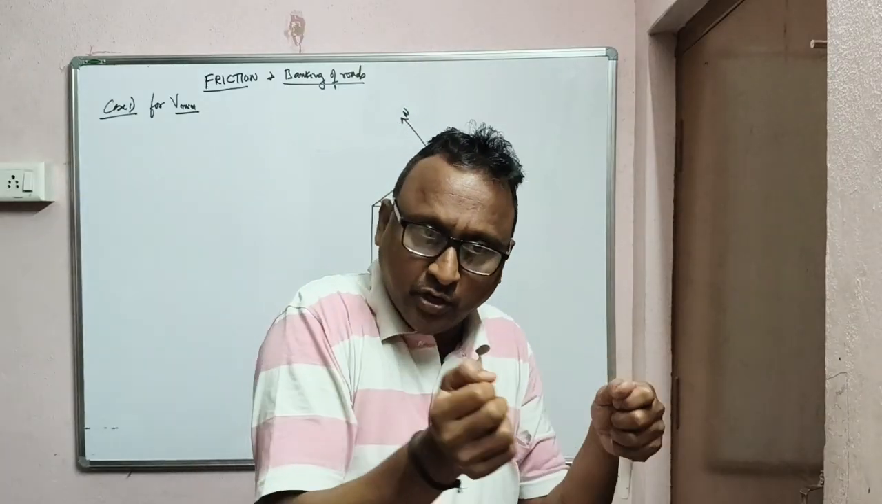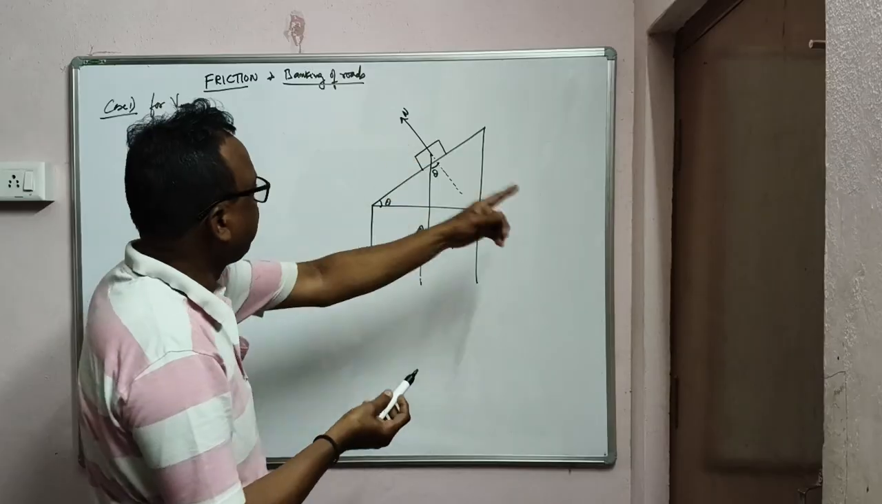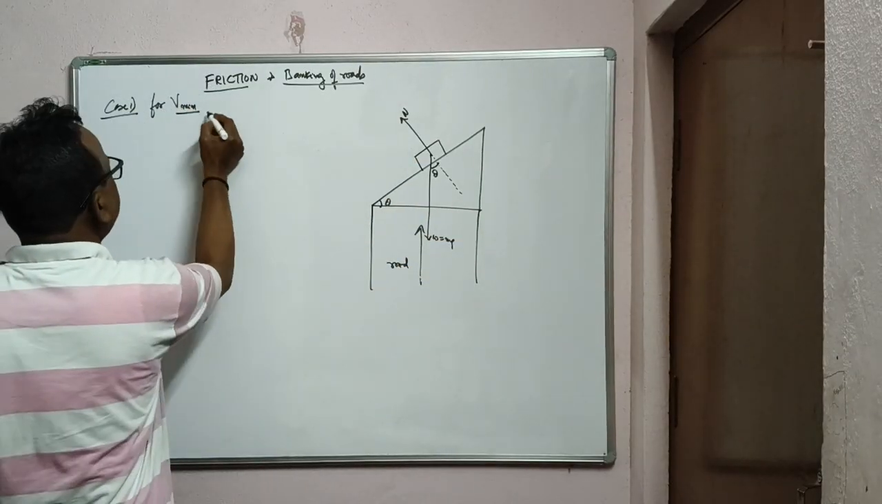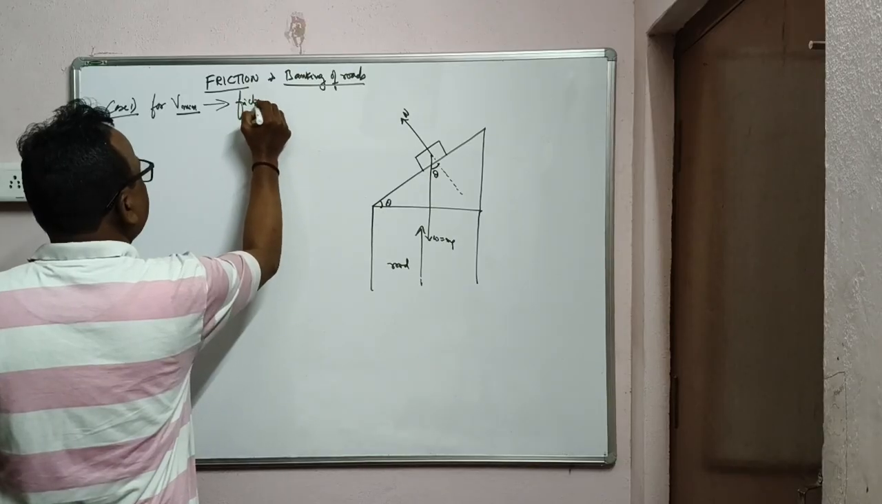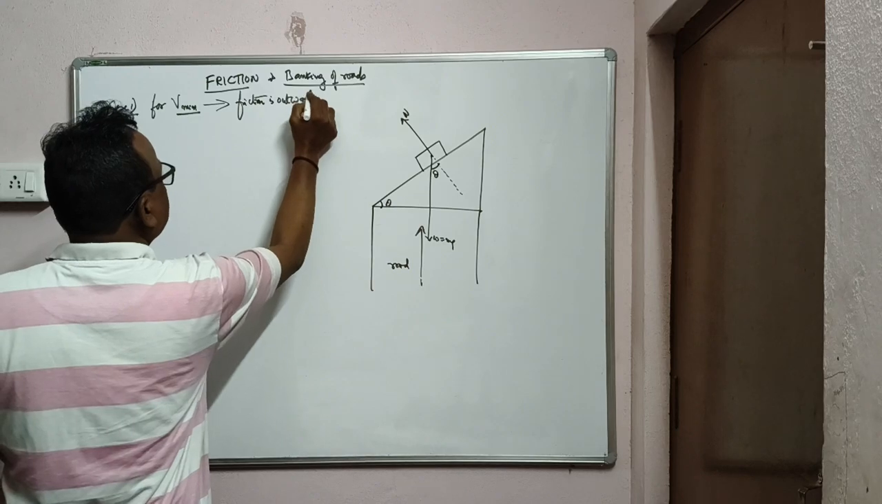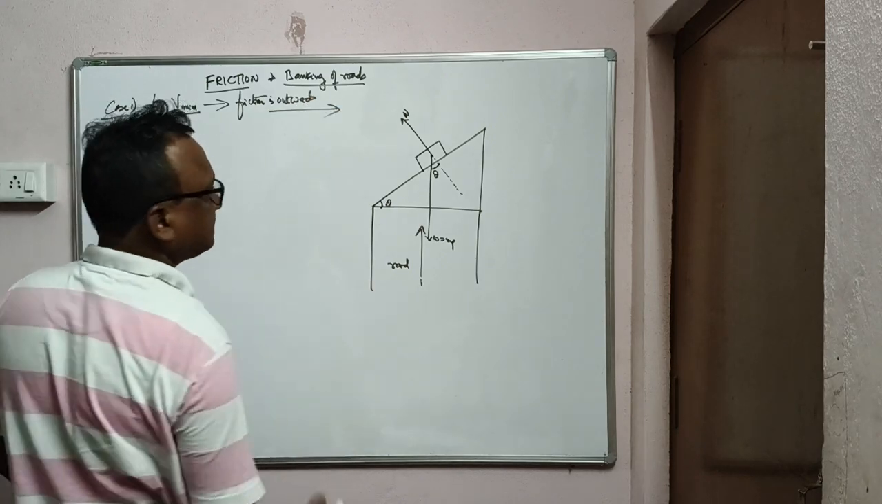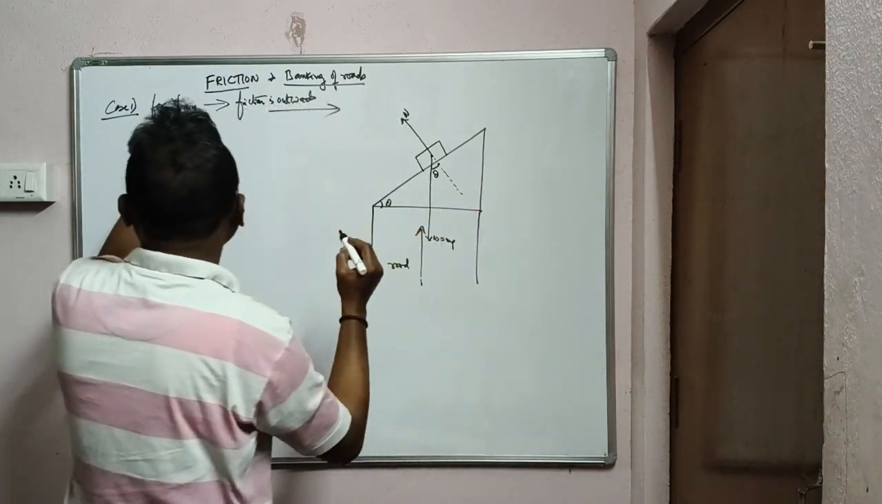The vehicle is pulled towards the center. So in this case, the friction will be outward. For V minimum, friction is outwards. Like this it will be acting. So in this direction friction ఉంటుంది ఎప్పుడు for V minimum.